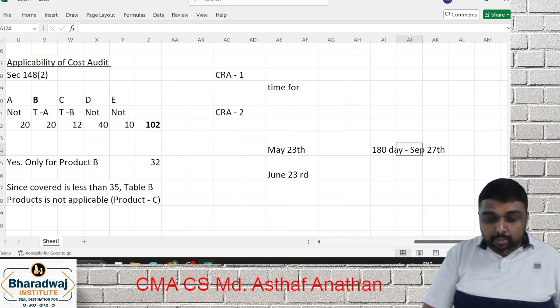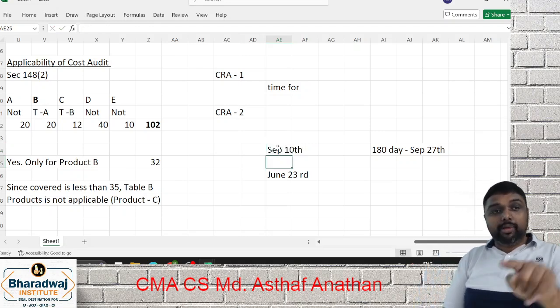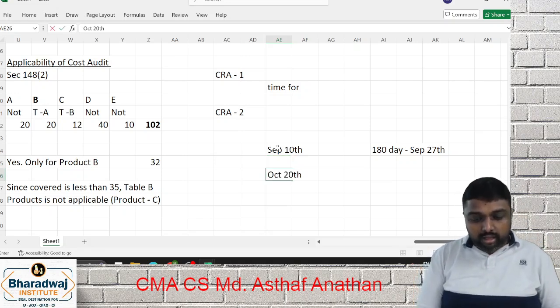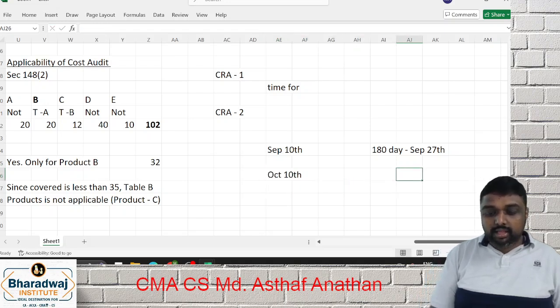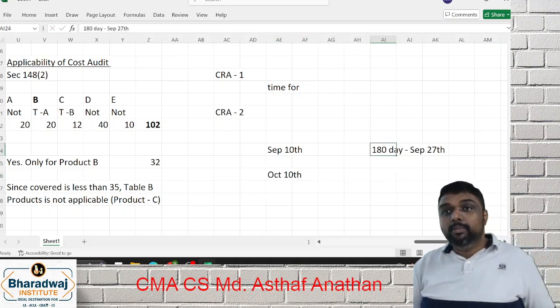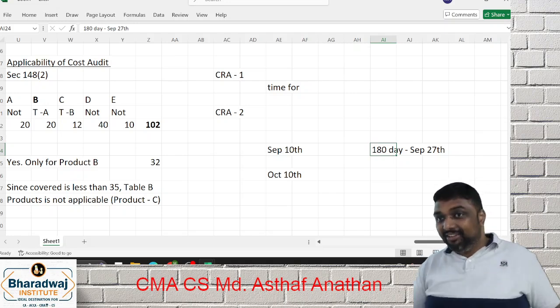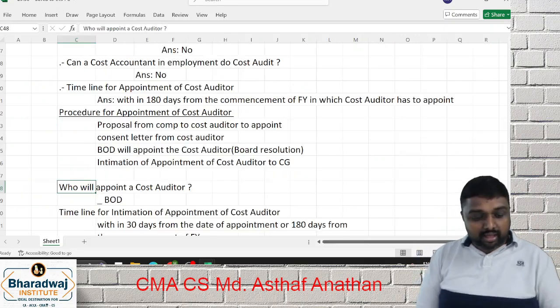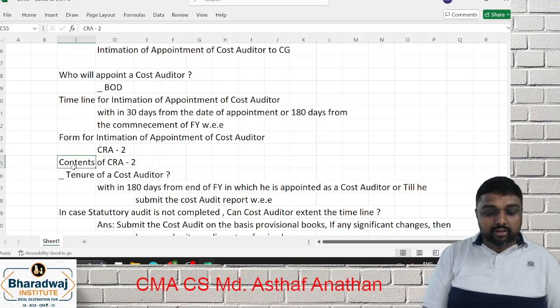Next case, you are not appointed on May 23rd, you are appointed on September 10th. If you appointed on September 10th, within 30 days is what? October 10th. Here it is what? Now tell me whichever is earlier. Understand? This kind of case study question will come for 7 marks. Moving further, the timeline we discussed, how you intimate CRA2, contents of CRA2 we discussed.